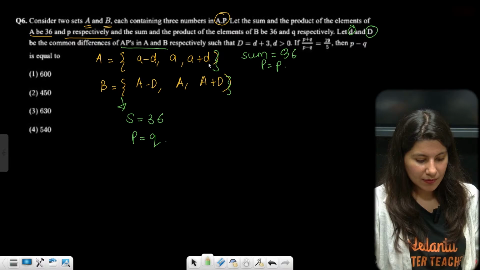This is what we have already done. Small d I have kept for the A set, capital D I have kept for the B set. Now, one more equation is given in terms of capital D and small d, and they are asking you the value of P and Q.